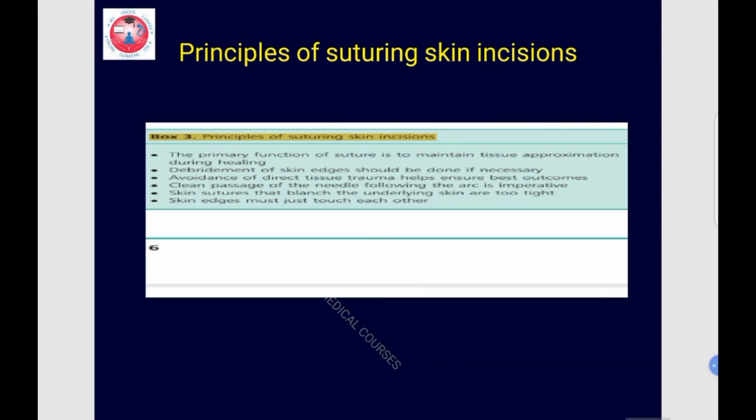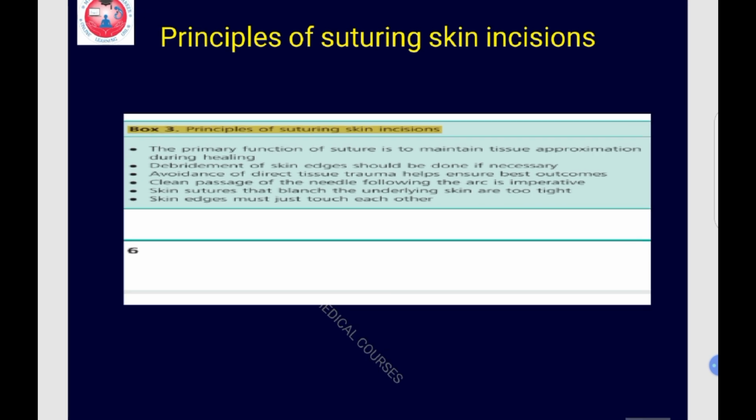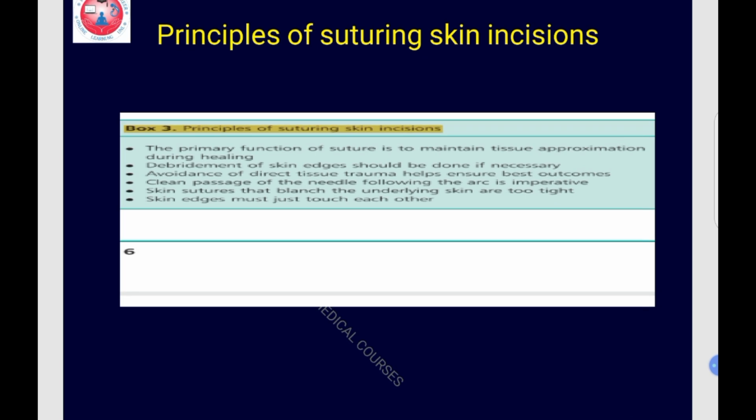Okay. Now let's see about the principles of suturing the skin incisions. What are the principles? The primary function of the suture is to maintain the tissue approximation during the healing. Debridement of the skin edges can be performed if required. Avoidance of direct tissue trauma helps to ensure the best outcome. Clean passage of the needle following the arc is imperative. Skin sutures that blanch the underlying skin are too tight. Skin edges must touch each other. So these are some principles for suturing the skin incisions.